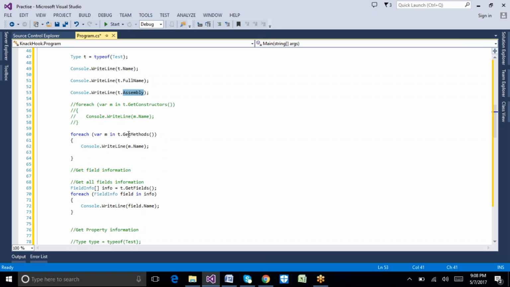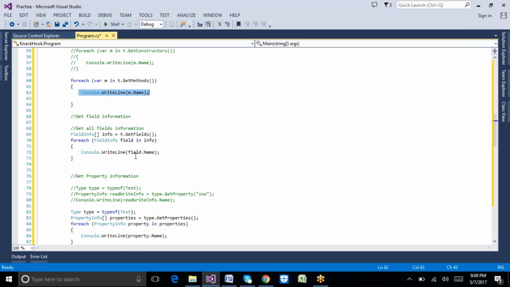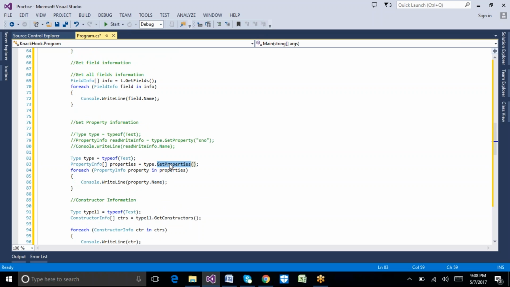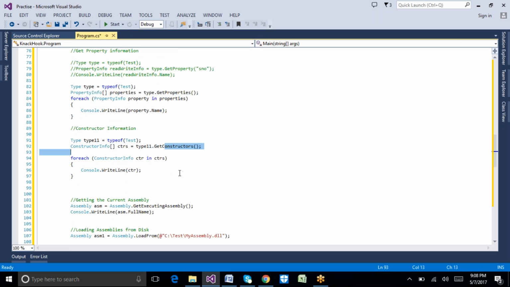And we have one method called GetMethods, which will return all the available methods in our test class. And here we have GetFields. It will return all the member variables for that particular class. Here we have GetProperties, which will return all the properties declared in that test class. We have one more method called GetConstructors, which will help to get all the constructors available in our test class. That kind of information we can get at runtime, which is nothing but reflection.